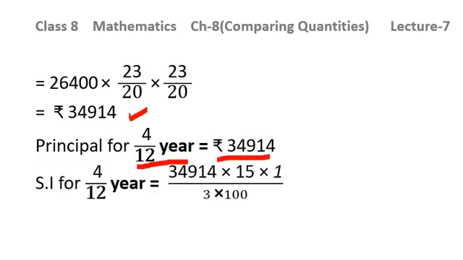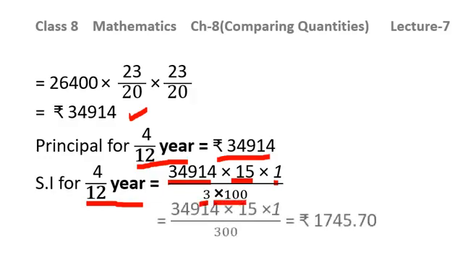So SI for 4 by 12 years or 1 by 3 years will be principal P into R, which is given to you as 15, into T. T here is 1 over 3, and the 100 is already there in the denominator in the formula. So we have put the values here. Now if I calculate it, it will be 1745.70. So the interest for 1 by 3 years or 4 by 12 year will be